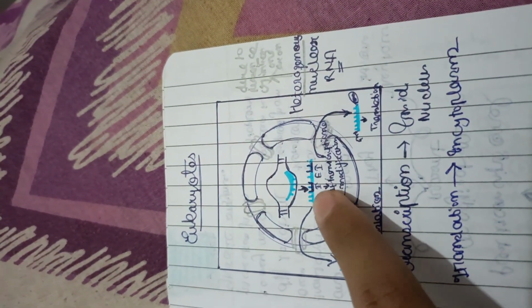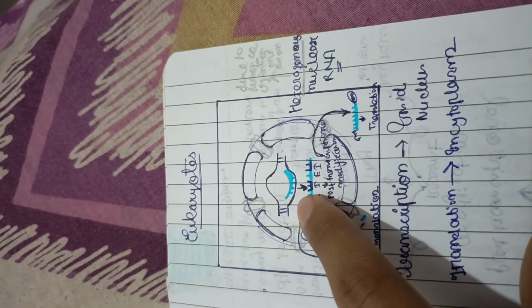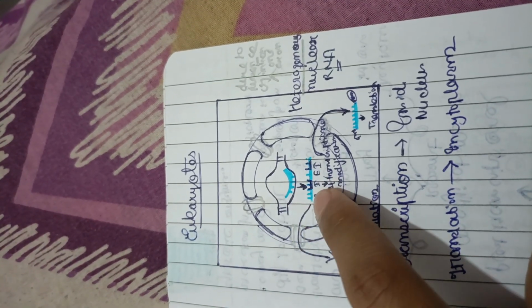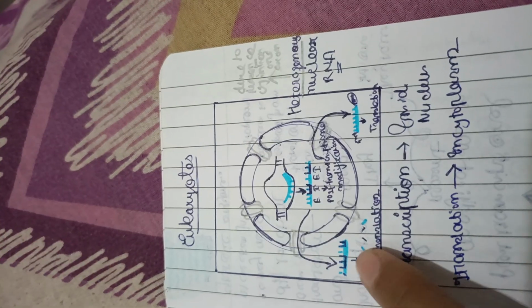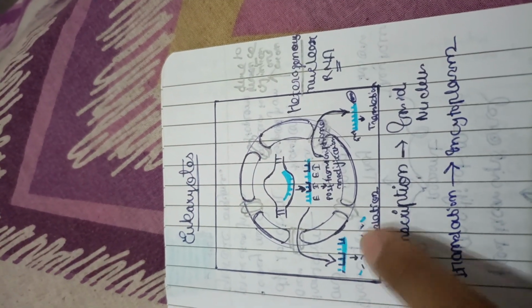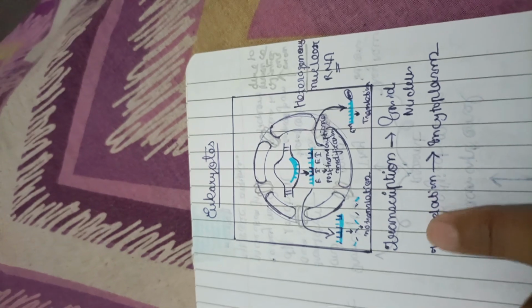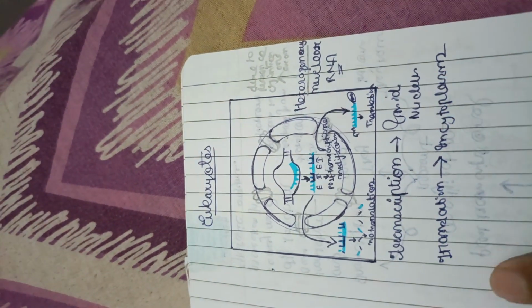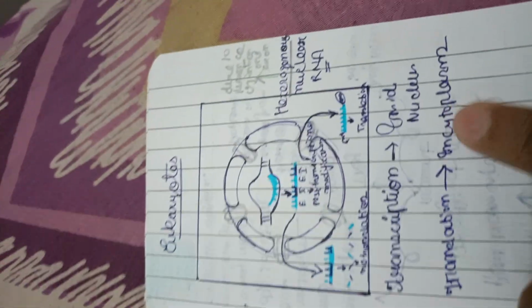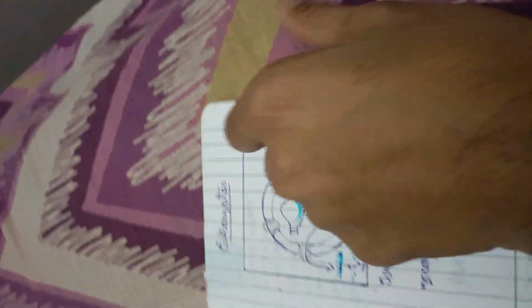But if the hnRNA without post transcriptional modification gets out into the cytoplasm, it will break down and there will be no translation. So transcription inside the nucleus and translation in the cytoplasm. Remember this point.